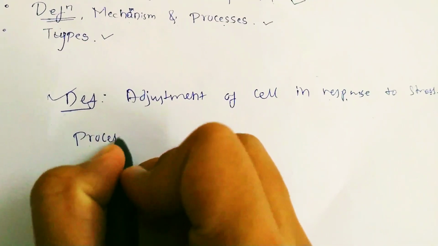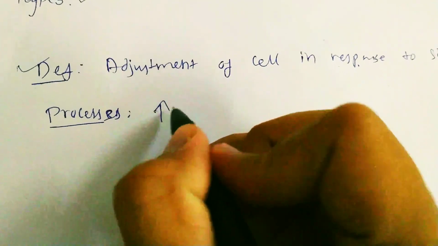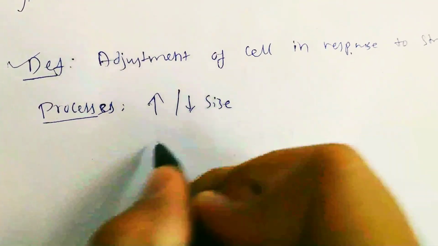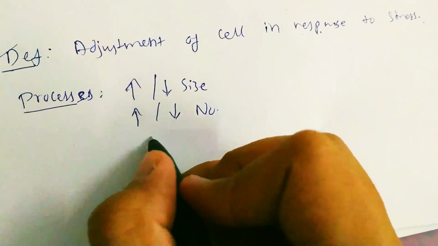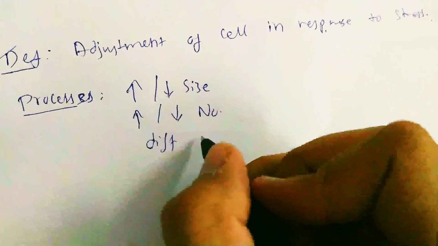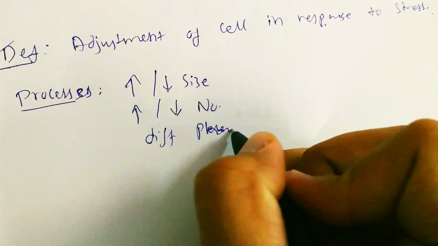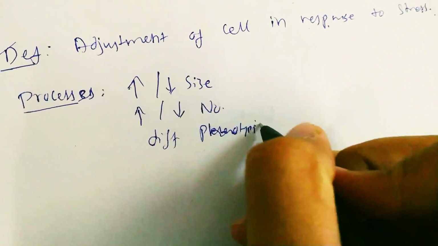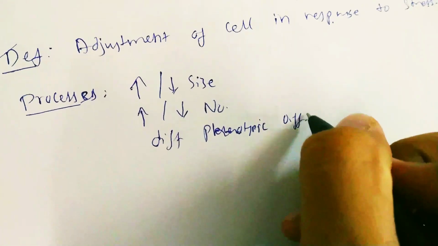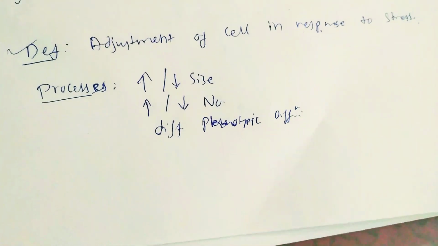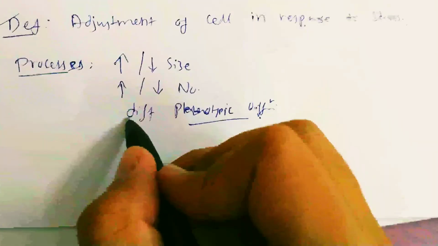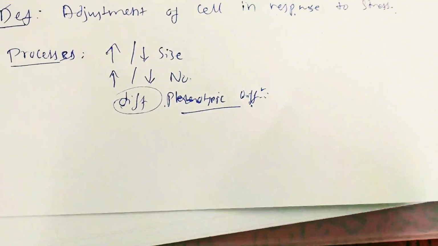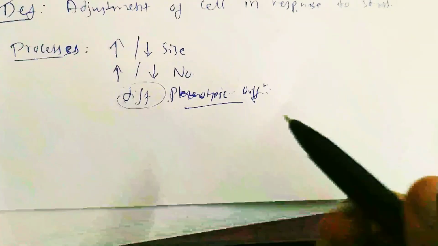And what are the processes? There may be increase or decrease in size of cell. There may be increase or decrease in number of cells. There may be a different pathway of phenotypic differentiation.